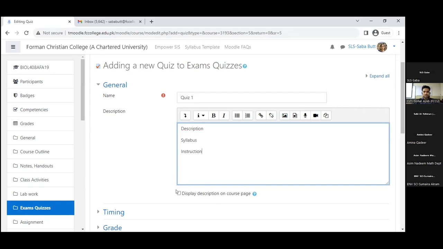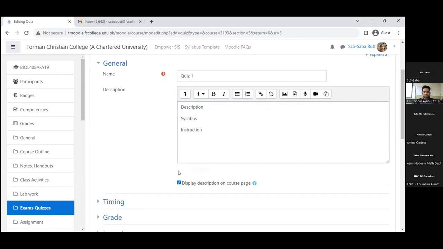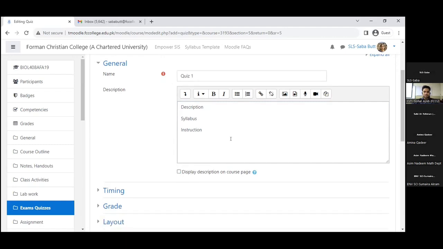One more option you have just down there: display description on course page. If you check this box, then this title and the whole detail will be displayed on the course page, so students can see it when they open the page. If you uncheck it, they will see only the title, quiz 1. When they open that link, they can see the description. I generally prefer to check it, but it's your choice. If you do not want to populate your main home page, then you simply uncheck it.